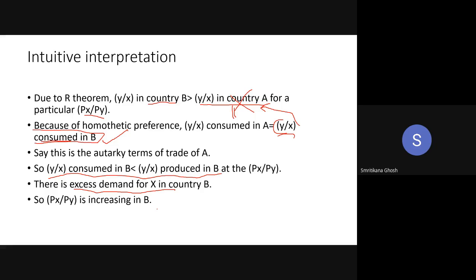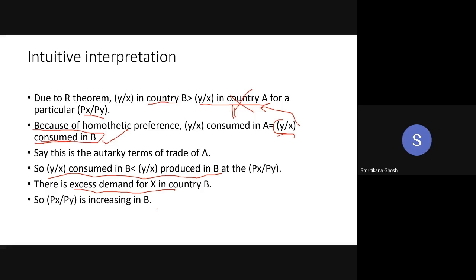Because what I am saying is that Px by Py of country B is greater than Px by Py of country A. Again, if you write it in your own way, it becomes Px by Py of country A is less than Px by Py of country B. Now you are getting your price difference, your known price inequality.